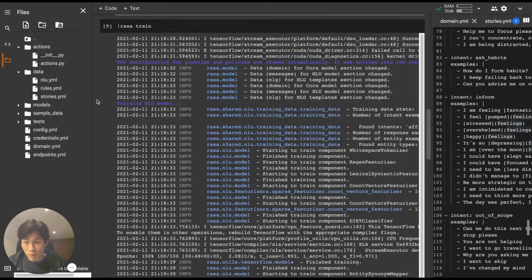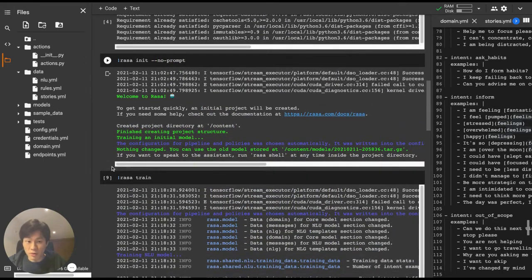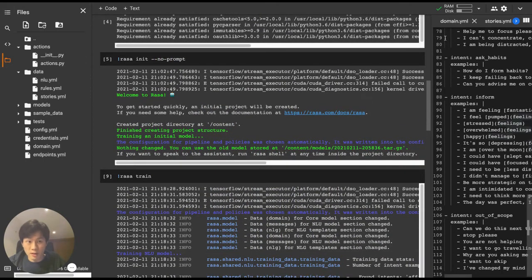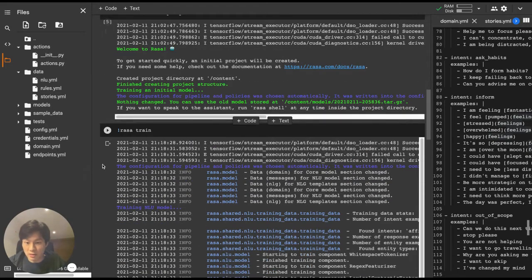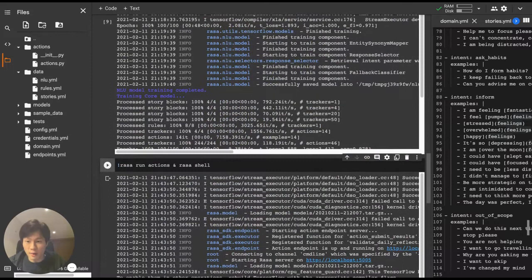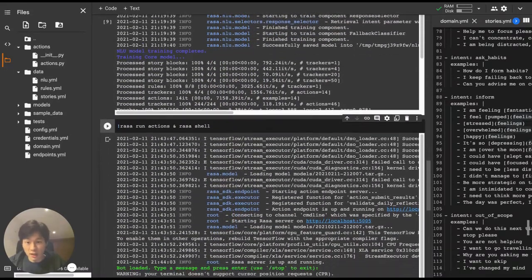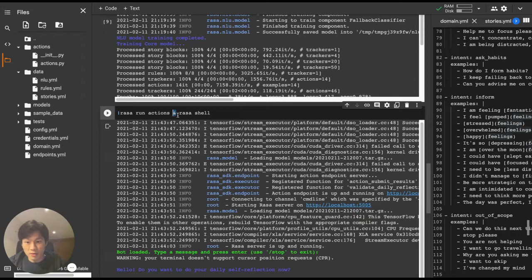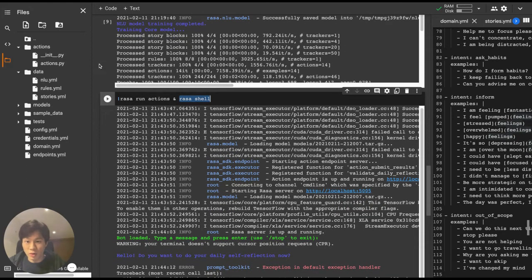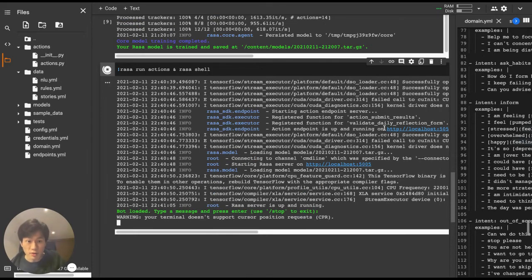So as before, we started with Rasa init, and then we did Rasa train after we've defined all these entities, domain, actions, etc. After we've trained our models, we need to run the action server as well as run the Rasa shell. This command is just a simple trick where we tell bash to run the action server, and regardless of the output, we run the Rasa shell as well. In Google Colab we don't have multiple terminals, so this is how we can do it. Now, as you can see, we've got the action server loaded, and we've also got Rasa shell running.